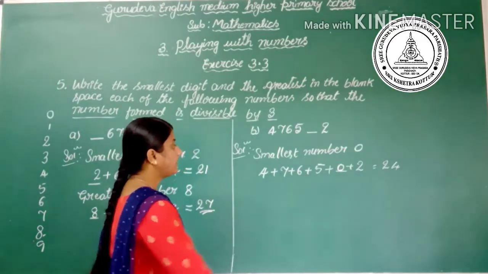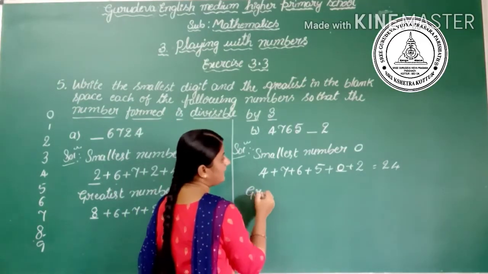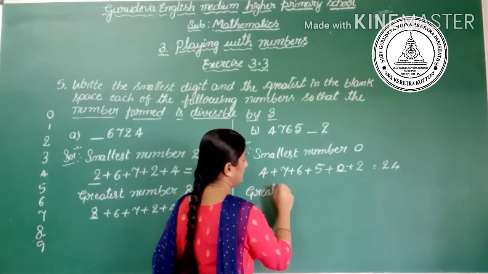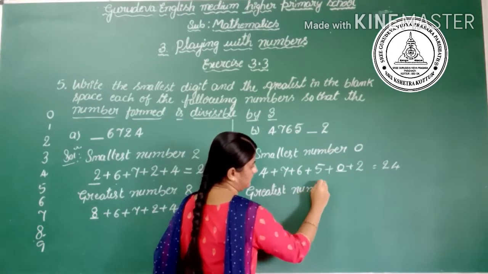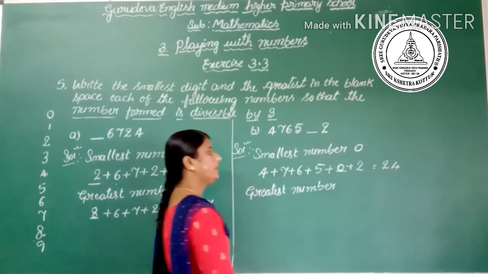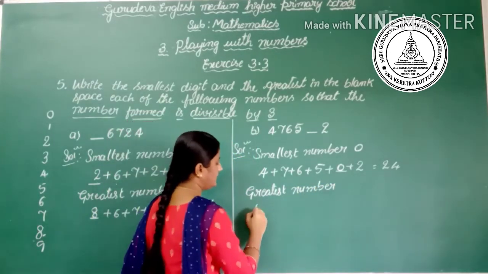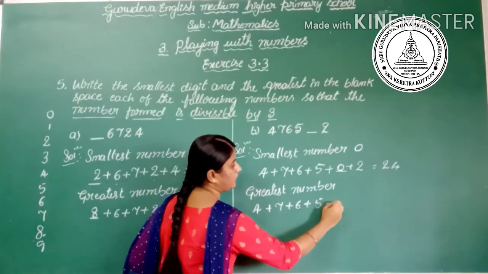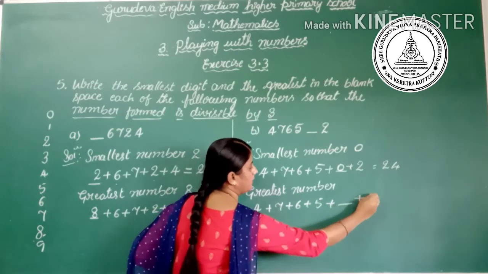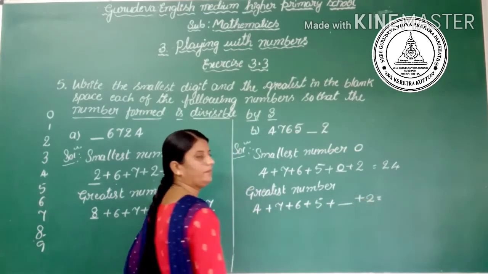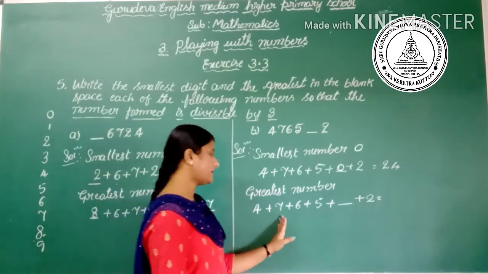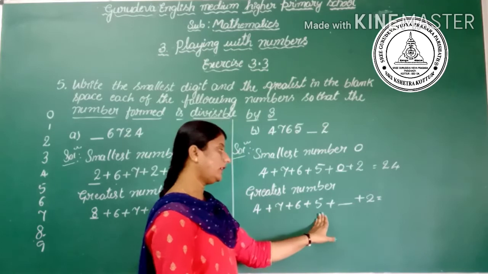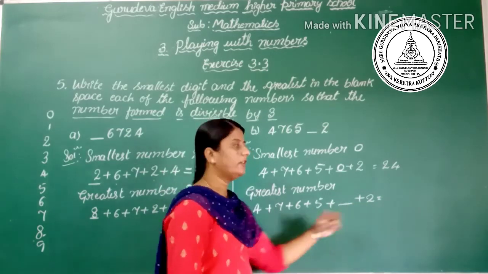Then similarly, fill the greatest number in the space. Sum of the digits: 4 plus 7 plus 6 plus 5 plus space plus 2. 4 plus 7 is 11, 11 plus 6 is 17, 17 plus 5 is 22, 22 plus 2 is 24.